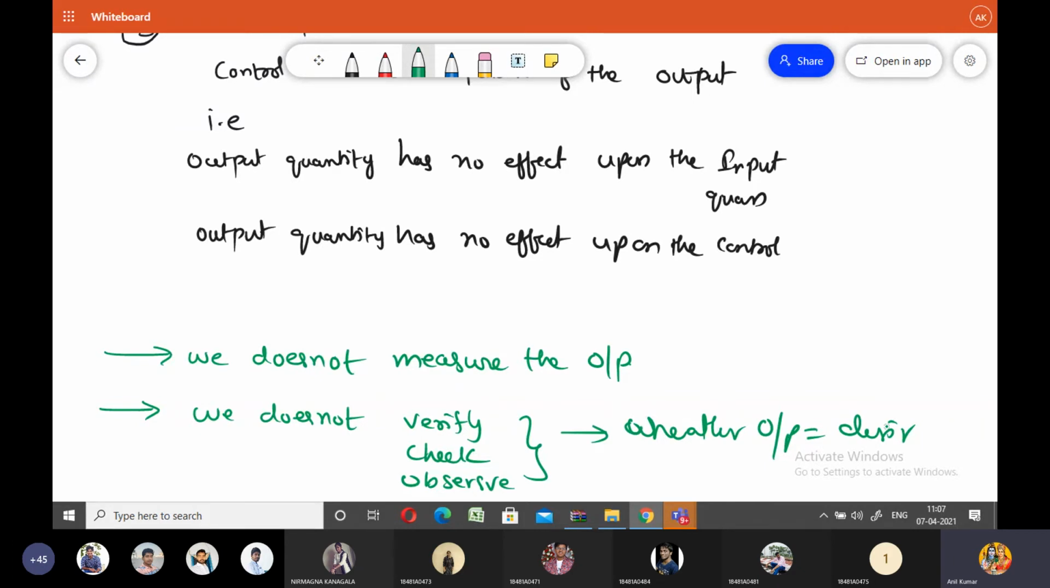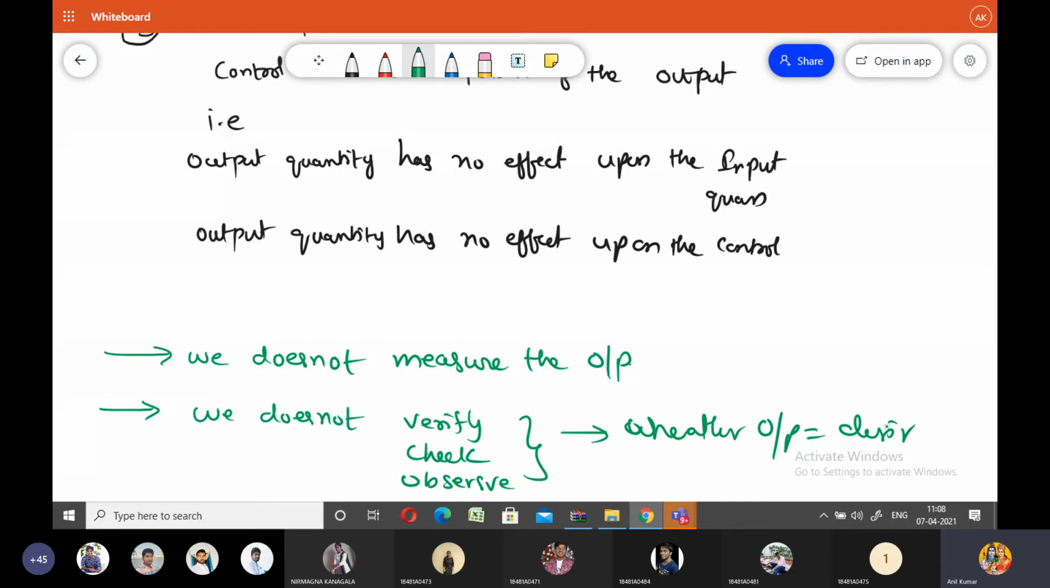In open loop control system, we do not measure the output quantity or the output signal at any point of time throughout the entire duration of the operation of the open loop control system. We do not measure the output of the control system, and also we do not check or verify whether the output signal of the control system is equal to the desired output signal or not.